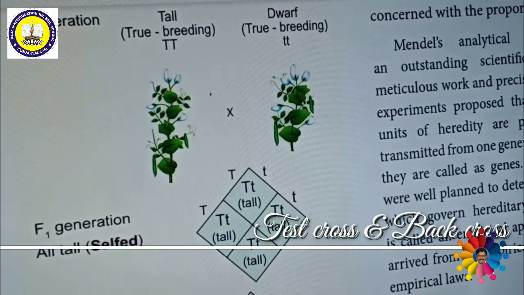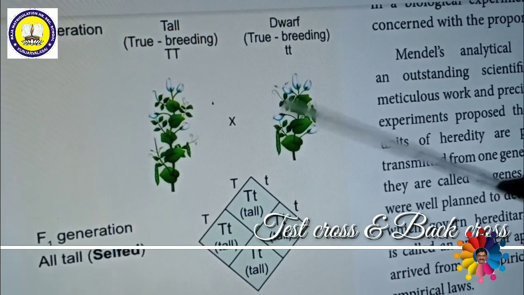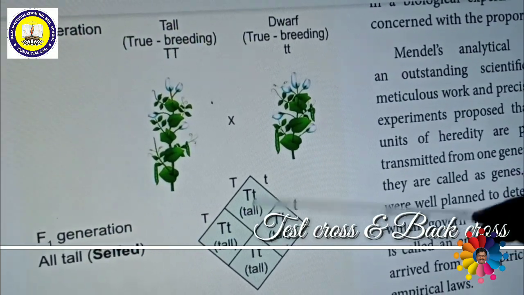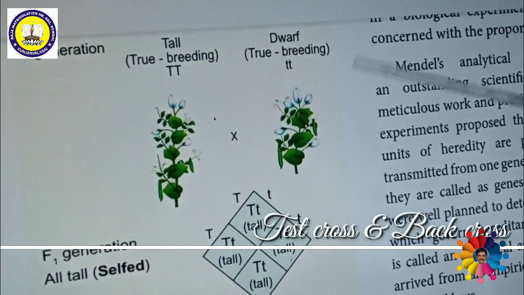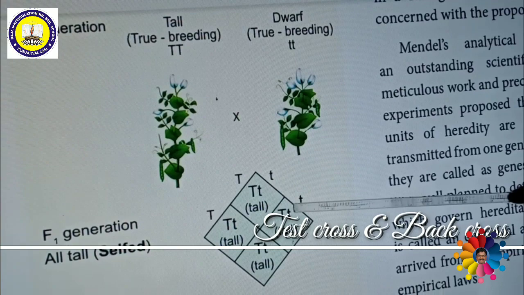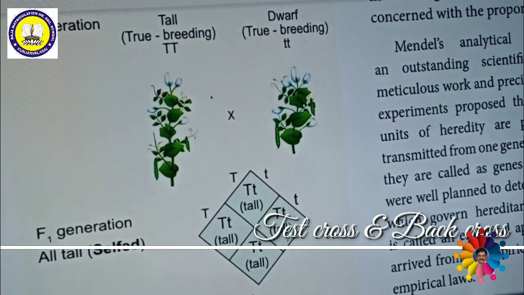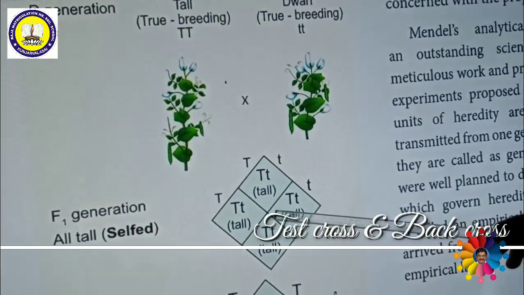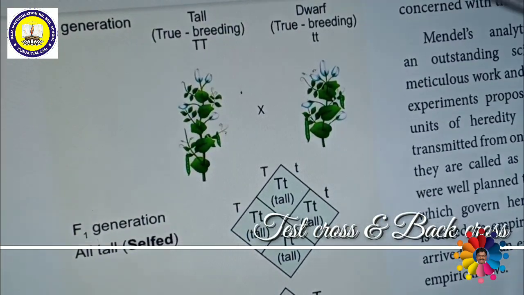What is the difference between back cross and test cross? Any parent or any gene, if it is crossed with a homozygous recessive parent, the resultant cross is called test cross. Then what is back cross? If you cross the F1 generation with any one of the parents, this is called back cross.